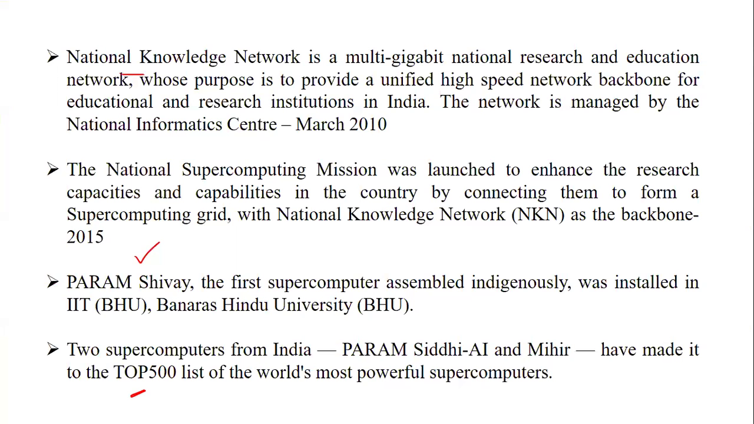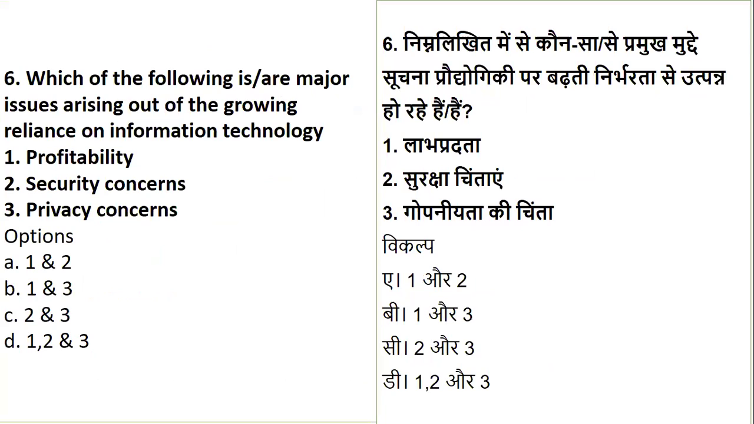Now, coming to question number six. See, question number six is a very generic question. Just put your efforts into understanding the question very well. You don't have to have any concept clarity as such. You can do it on your own also. Which of the following are the issues arising out of growing reliance on technology? So, if we talk about technology and we have a growing dependency on technology, because of what? It is because of profitability, security concerns, or privacy concerns.